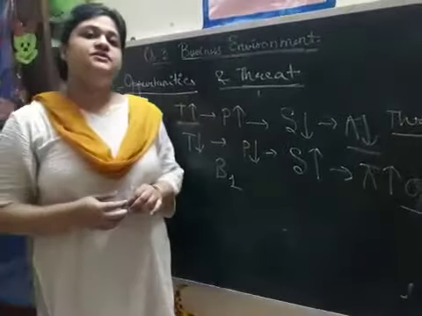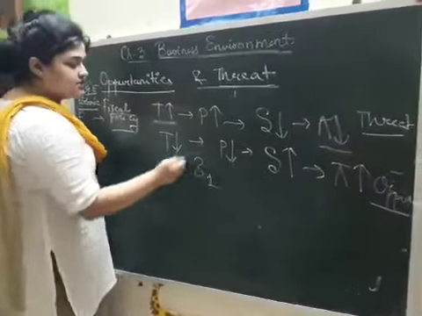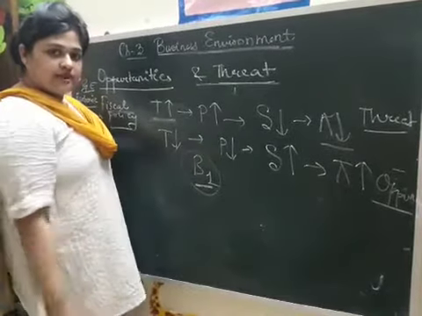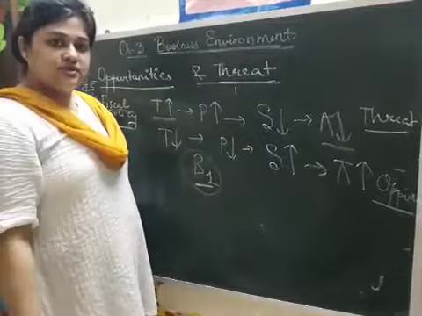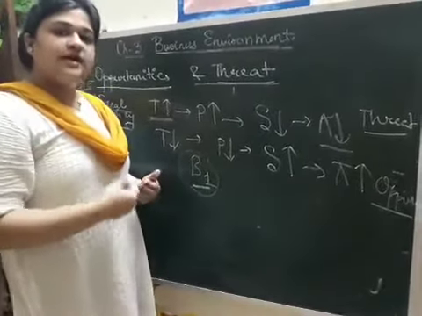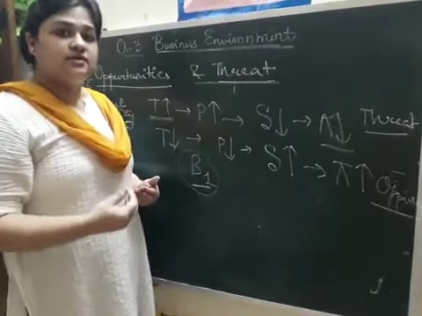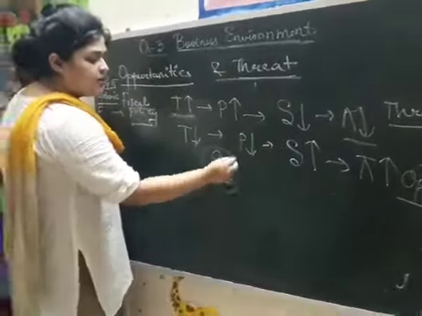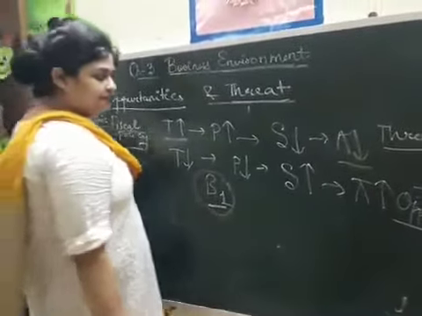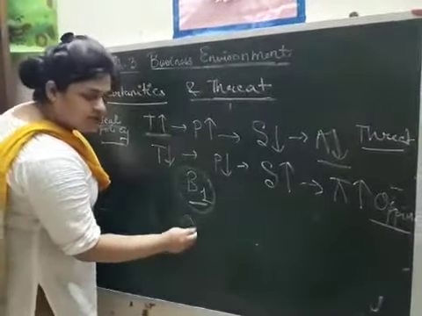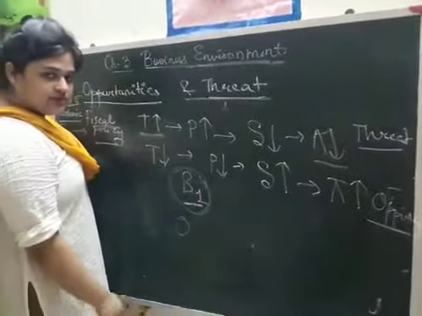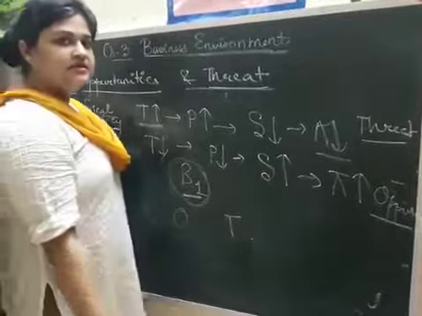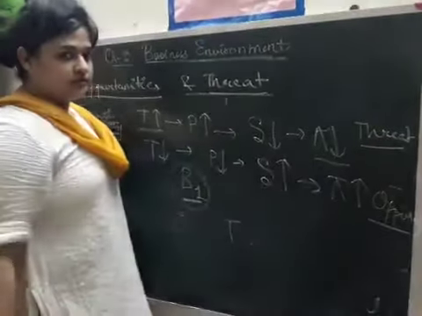Now what does a business have to do? A business has to last for a long period of time. No one enters into a business for a short duration. Everybody expects the business to be a going concern, running for a longer time. So if I want the business to run for a longer time, I have to take the opportunities I get from the environment on time, and I have to face the threat by making strategies to cope with it.